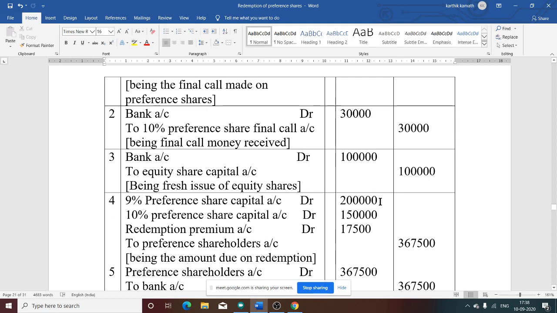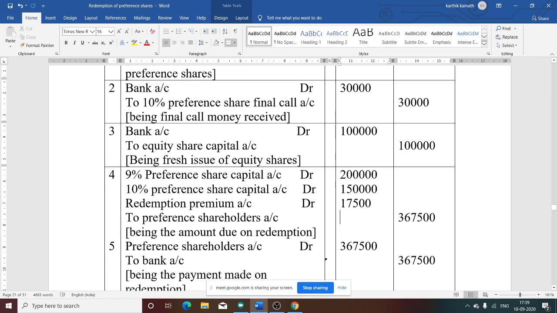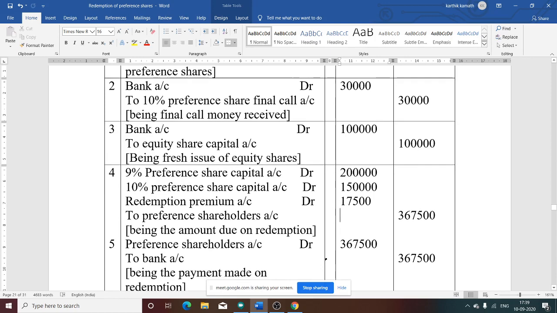These three amounts, 2 lakh, 1 lakh 50 thousand and 17,500, need to be given to the preference shareholders. So to preference shareholders, that is 3,67,500, being the amount due on redemption.